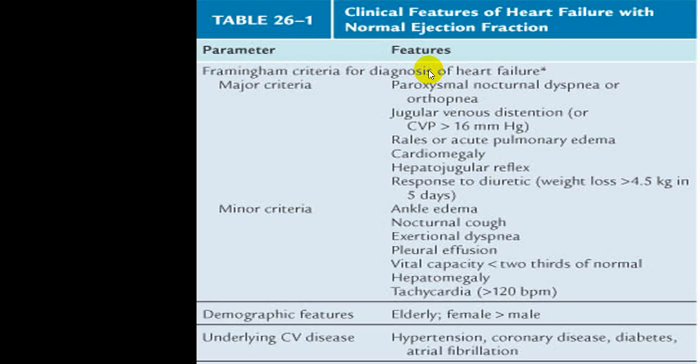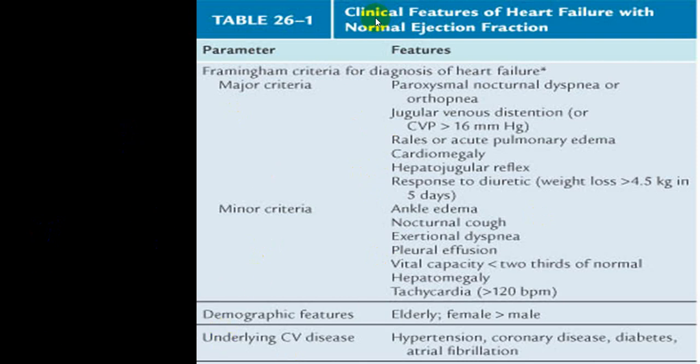While in minor criteria: ankle edema, nocturnal cough, exertional dyspnea, pleural effusion, hepatomegaly, tachycardia. So do follow this to identify congestive heart failure.